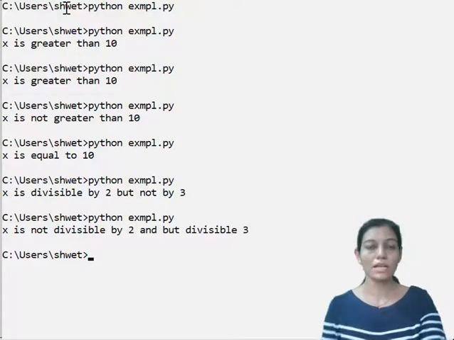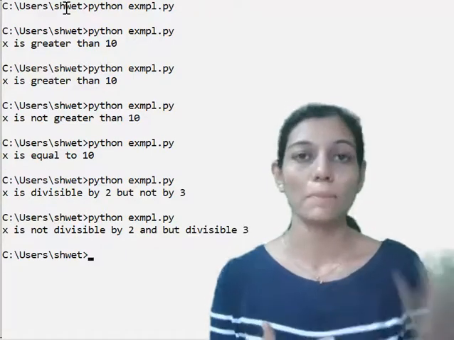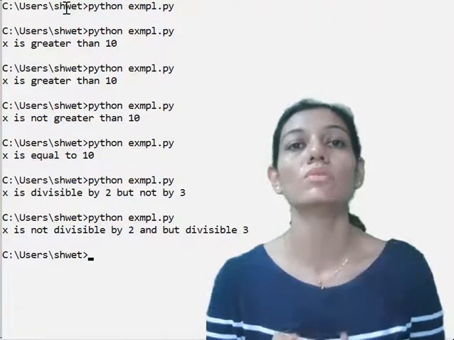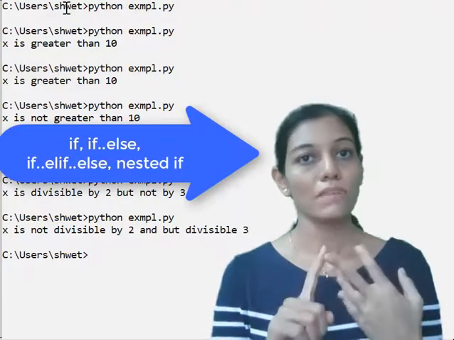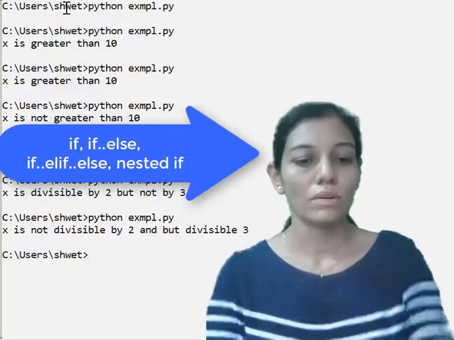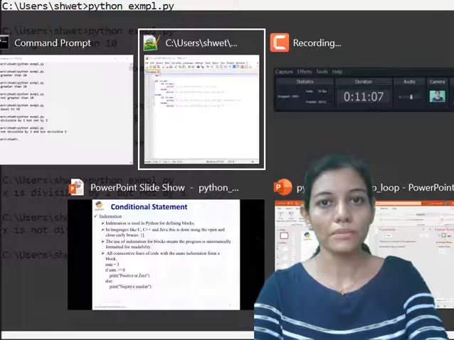So this is how you can make use of nested if, where you need to incorporate many layers of condition in order to conclude something. So we have seen if else, if elif and nested if. Okay, so let us move and go back to our next topic.